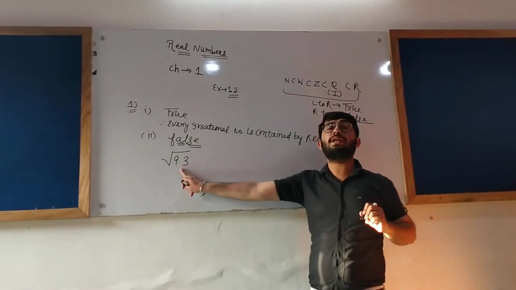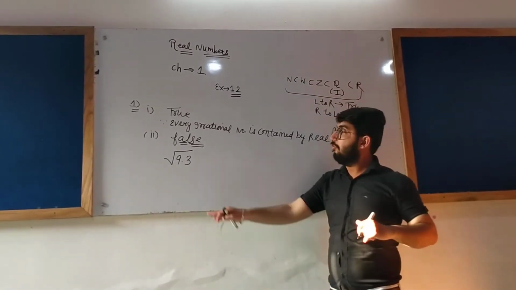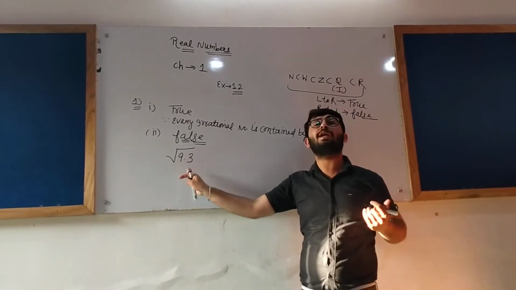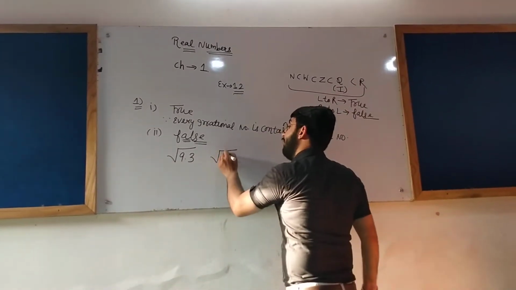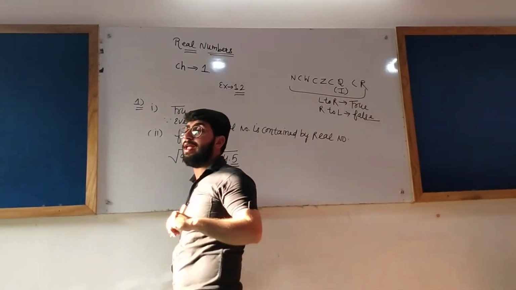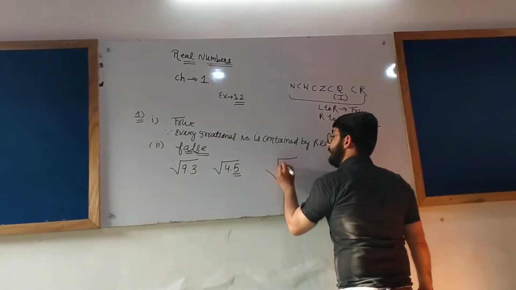You will learn this thing in a future chapter. In the upcoming exercises we will learn how to represent root 9.3 and root 4.5 on the number line. Yes, we can represent these numbers on the number line.